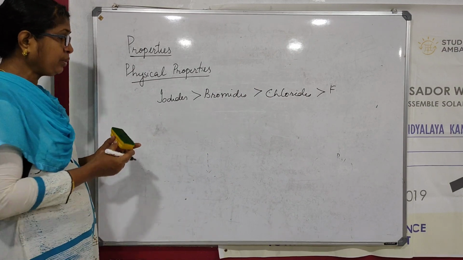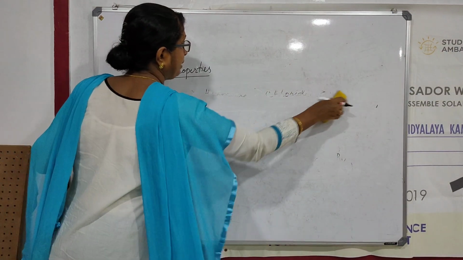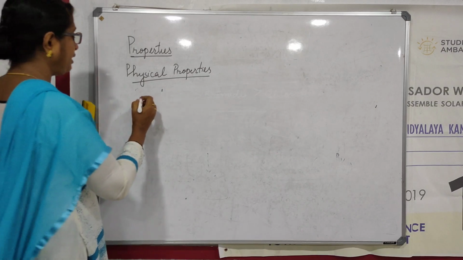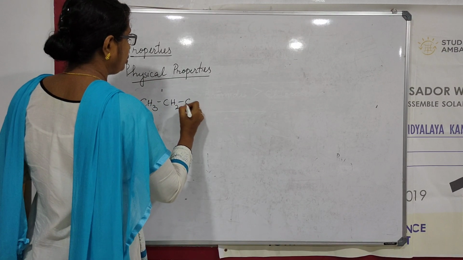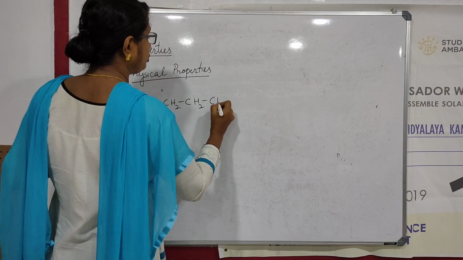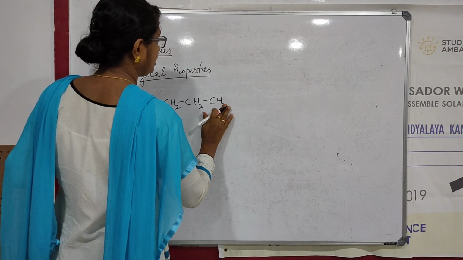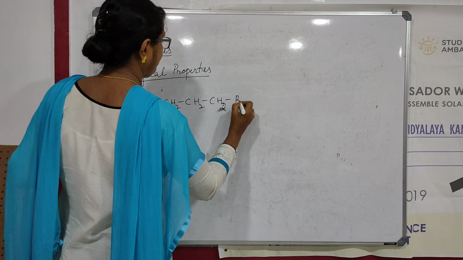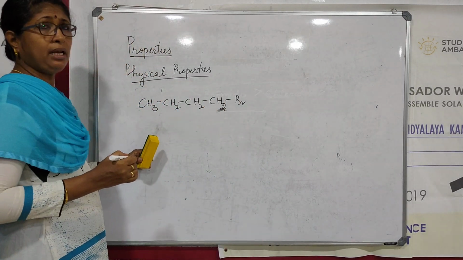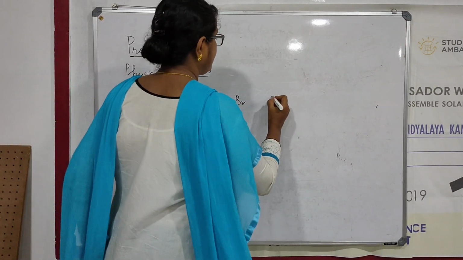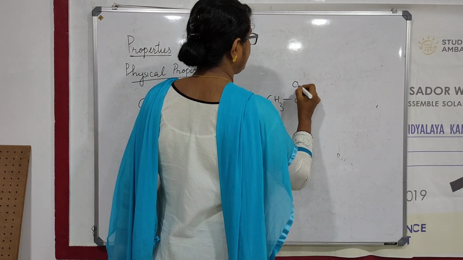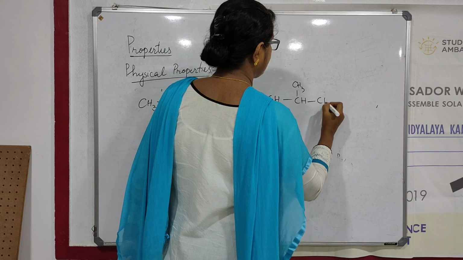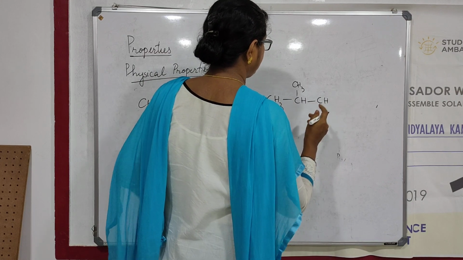Understood? Now when you come to the branched isomers, for example, butane, CH3, CH2, CH2, CH2I or Br. This is normal bromobutane. Then CH3, CH3, CHBr.